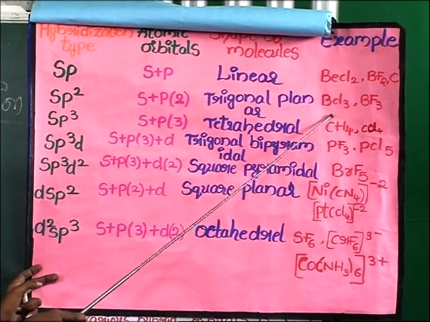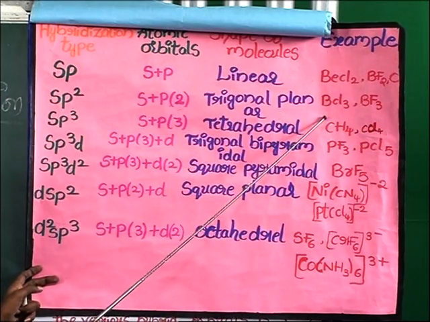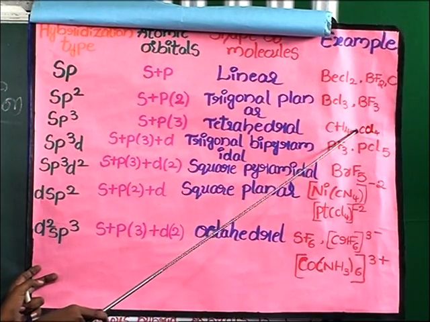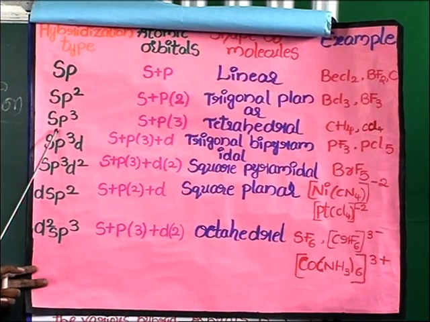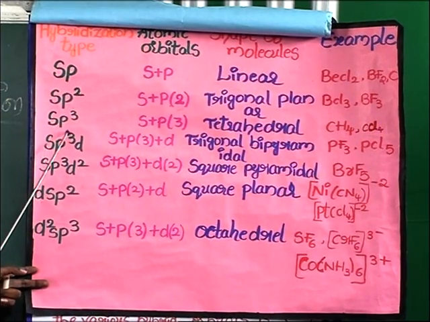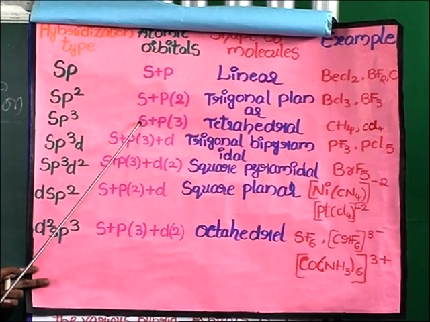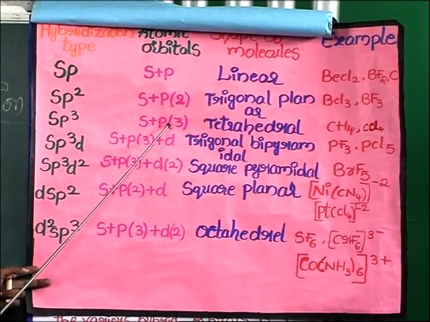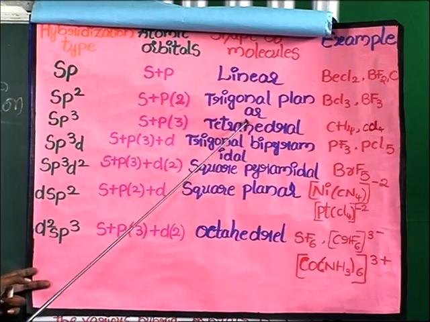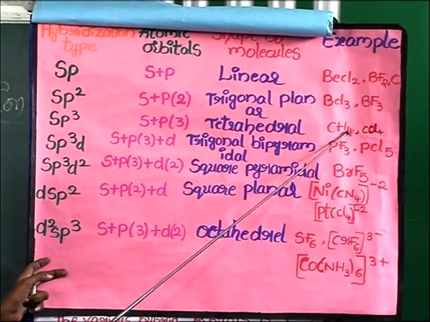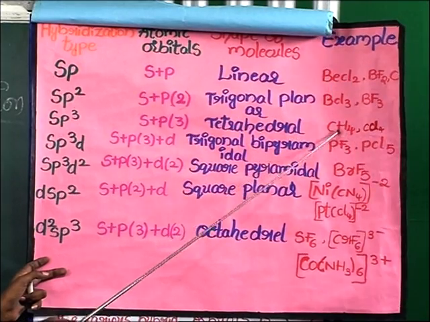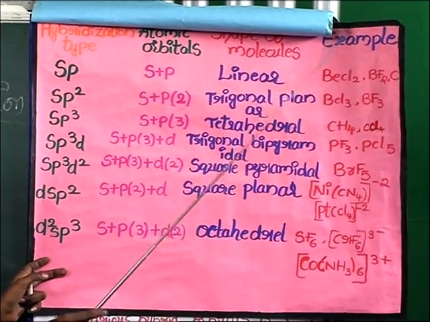Examples are boron trichloride, boron trifluoride. And next, sp3 hybridization. In this hybridization, one s orbital and three p orbitals participate. The shape of the molecule is tetrahedral. Examples are methane, carbon tetrachloride.